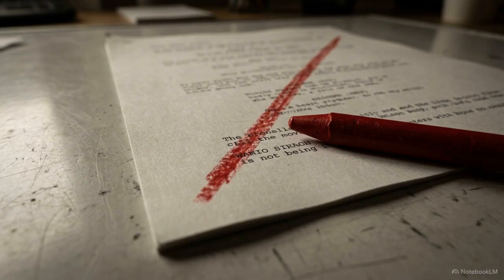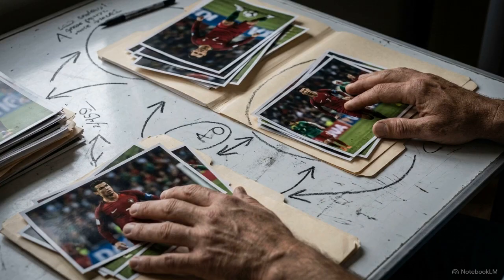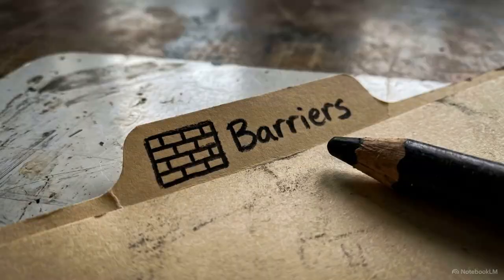But while early dominance satisfies the stats, a predictable win for the favorite makes for a poor documentary. The real story was waiting in the data that followed. Step 3 of our process involves grouping the match footage into thematic bins. The first bin for Portugal is labeled barriers.